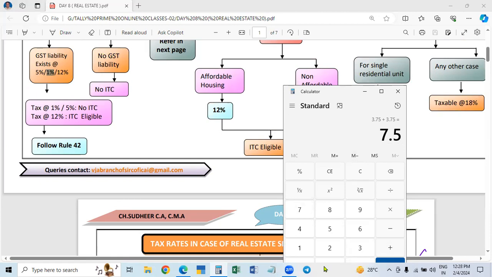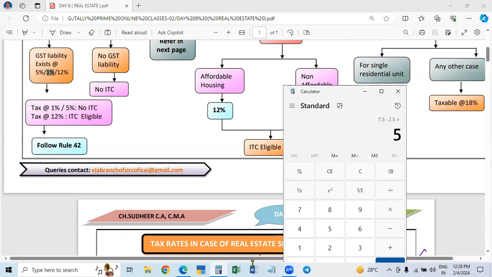Here also the same. Reduce 1/3 towards land value. Reduce from the rate only, not the value. Reduce from the rate, divided by 3. 1/3 of 7.5, divided by 3, is 2.5%, which is the land value. So from 7.5 reduce 2.5. The net rate will be 7.5 minus 2.5, which is 5%.